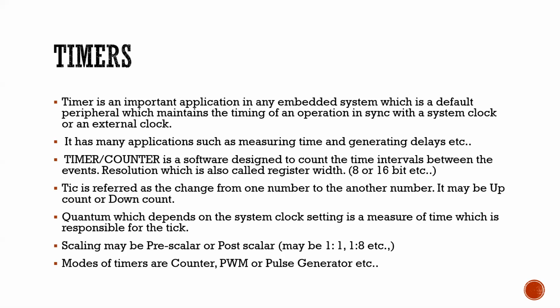Next, a timer or a counter is a software designed to count the time intervals between events. Tick refers to the change from one number to another number. It may count up or down. Quantum depends on the system clock settings, a measure of time which is responsible for a tick. Scaling may be pre-scalar or post-scalar. It may be 1:8, etc. Most of timer or counter, PWM, etc.